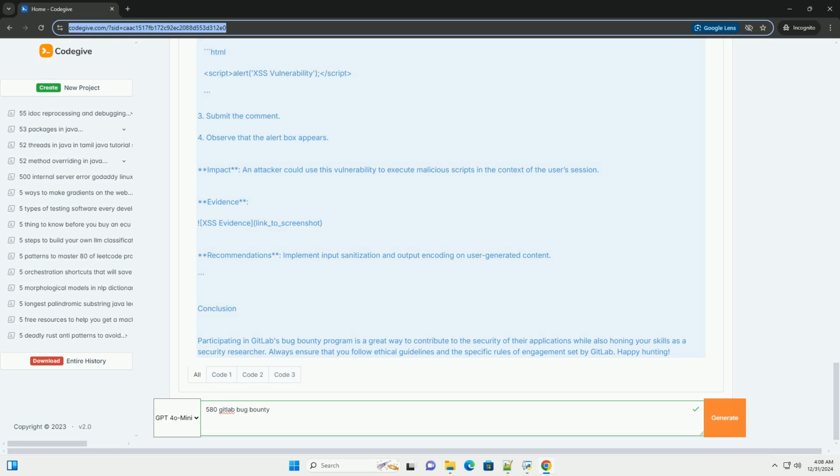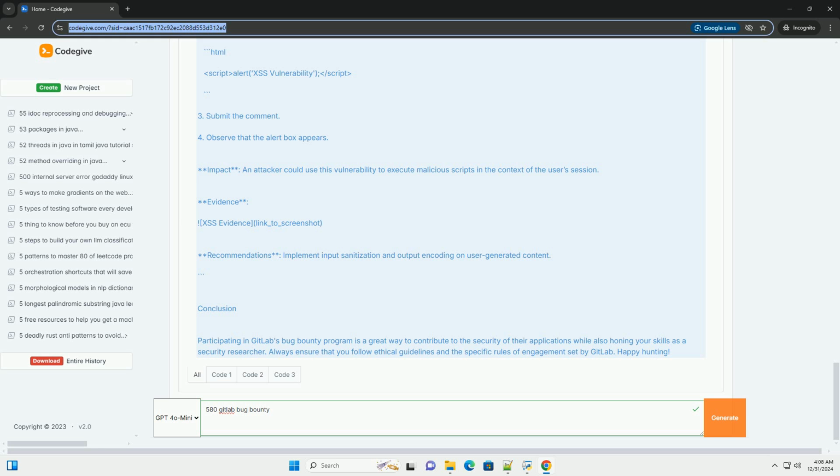3. Identify targets. Check the scope of the bounty program to understand which GitLab applications or services are in scope for testing. 4. Conduct reconnaissance. Use tools and techniques to gather information about the target application. This can include subdomain enumeration, port scanning, technology stack identification.